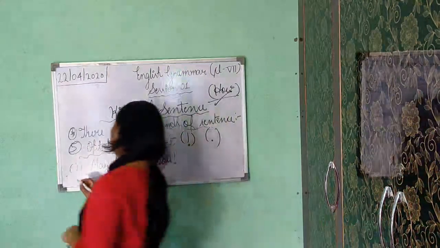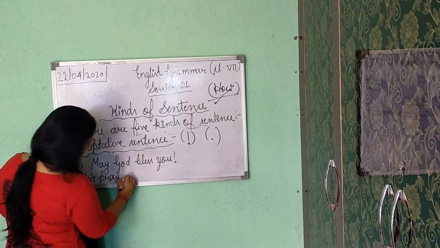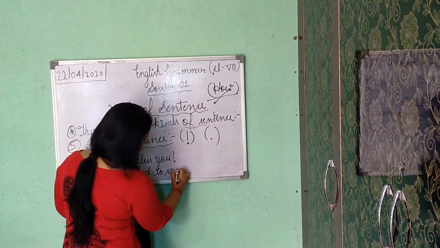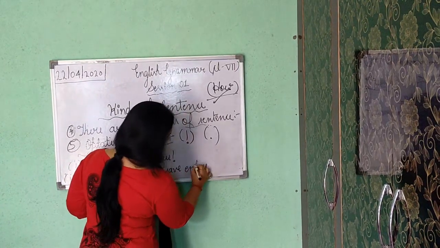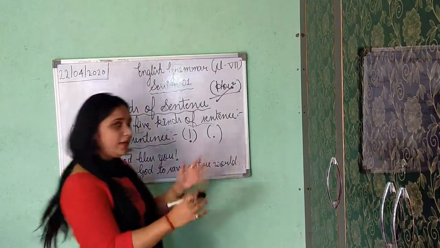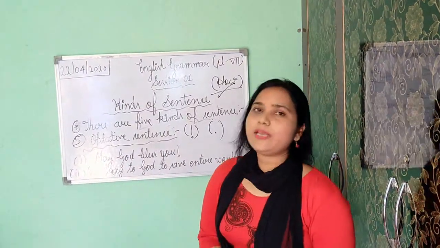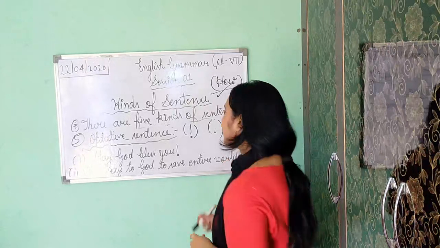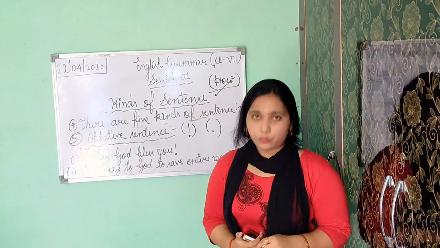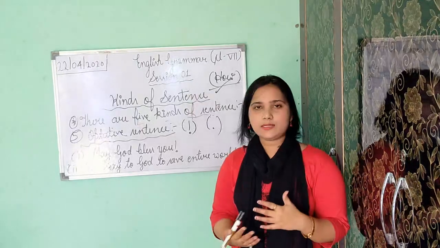One more example I am giving. We pray to God to save the entire world from the coronavirus pandemic. So we are praying. Nowadays everyone is praying. In this sentence, we pray to God, we are praying here, so it is your optative sentence only. Understood? If a sentence shows wish or desire or prayer, then it is your optative sentence.